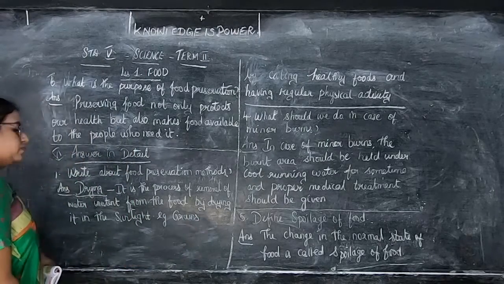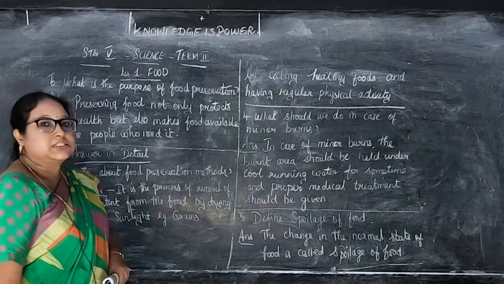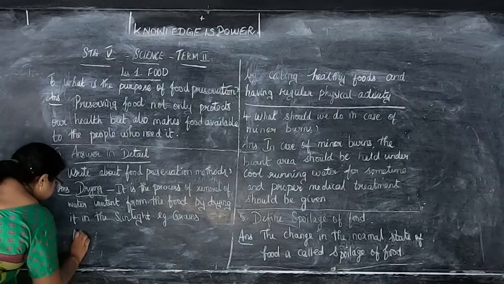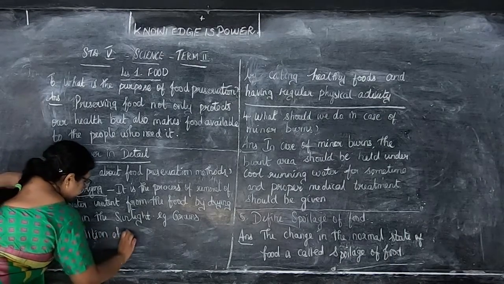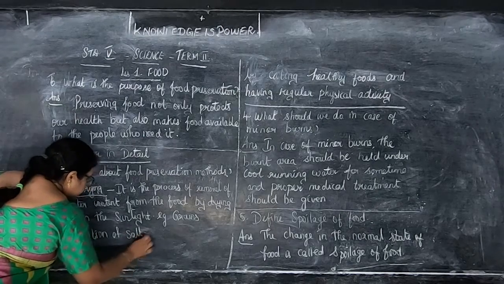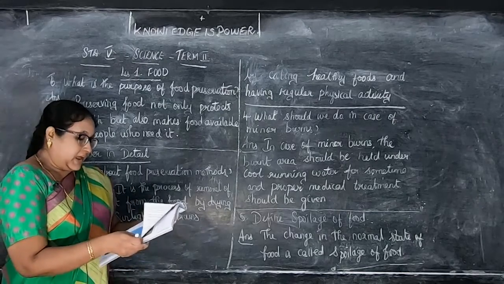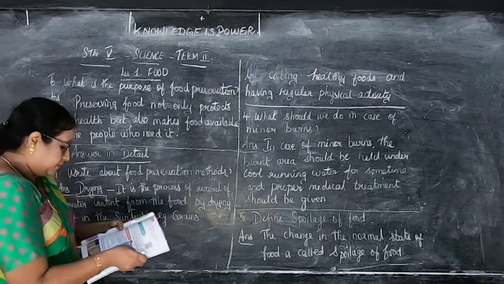Okay, children, that is drying. That's a process of removal of water content from the food. That is from how, children? By drying it in the sunlight. Example, grains. Next, we'll see addition of salt. That is, it's a method of adding salt to food to remove the water. Okay, example, fish and pickles.